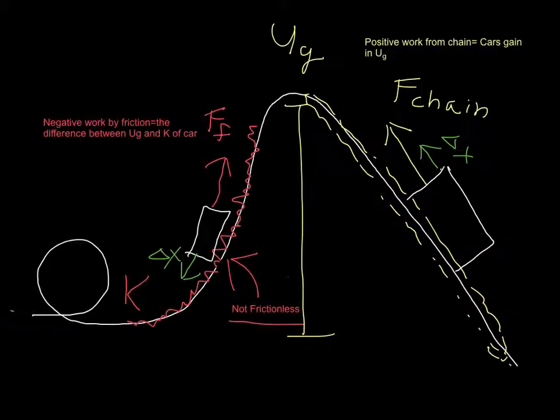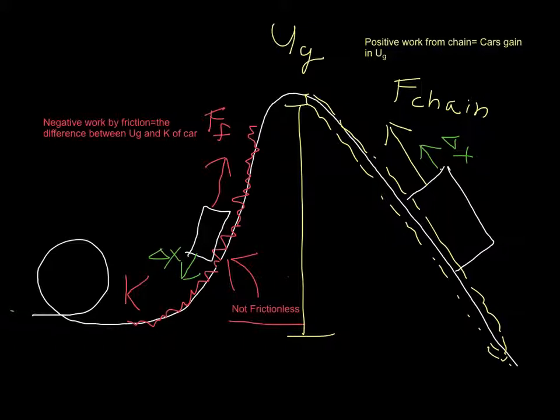So that means there must be energy gained by the car, and that energy would be gravitational potential energy, because the car starts at a non-zero height and then ends up way up there at the top of the hill. So positive work from the chain has to be equal to whatever gravitational potential energy the car gained as it was being pulled up the hill.